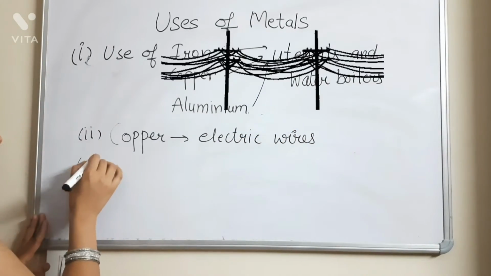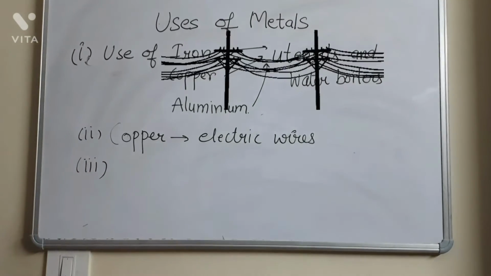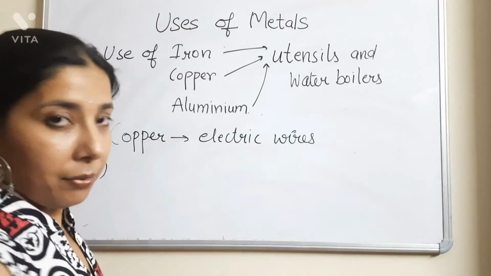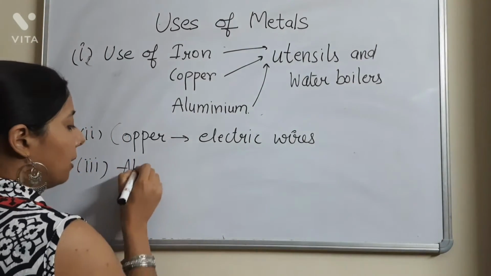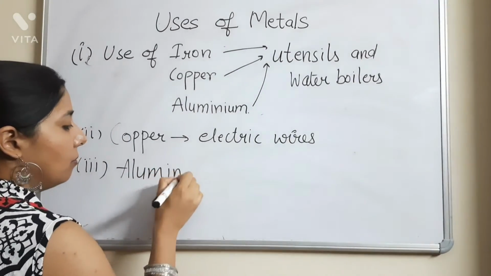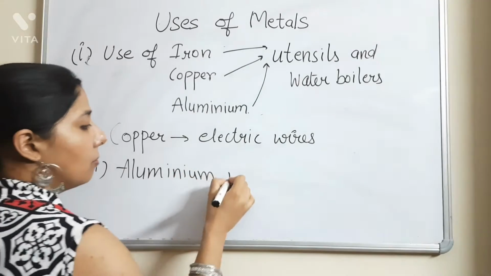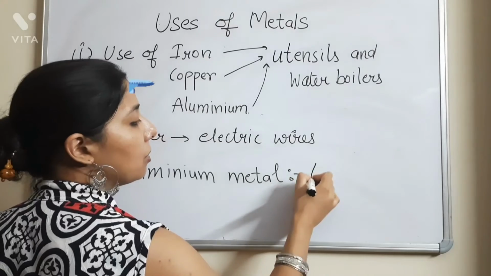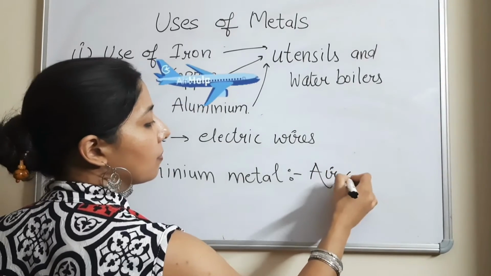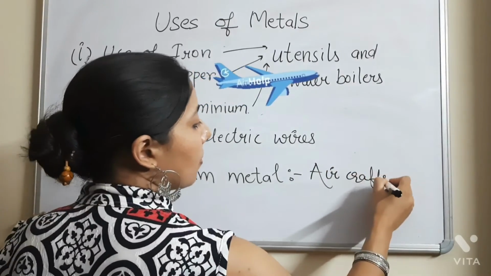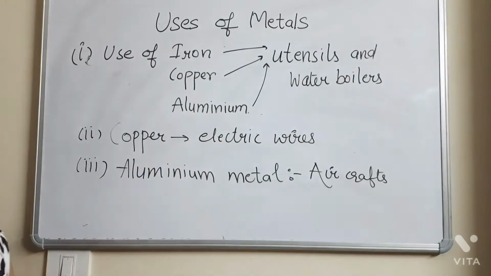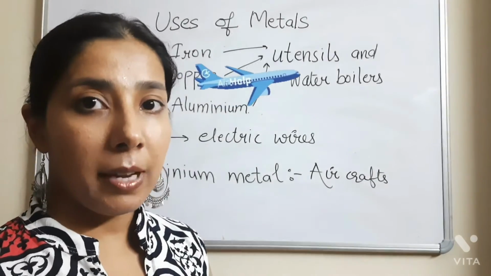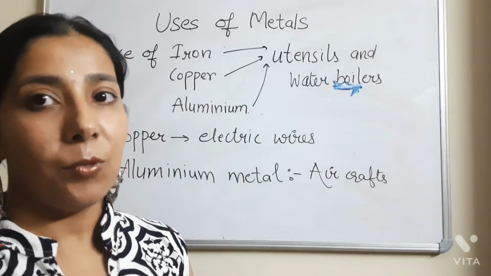Now come to point number 3. So how do we use the aluminium metal in our life? Use of aluminium metal. This aluminium metal is used in making aircraft. So aircraft like aeroplanes are made with the help of aluminium metal. Why are they made with the help of aluminium metal? Because aluminium metal is light in weight.